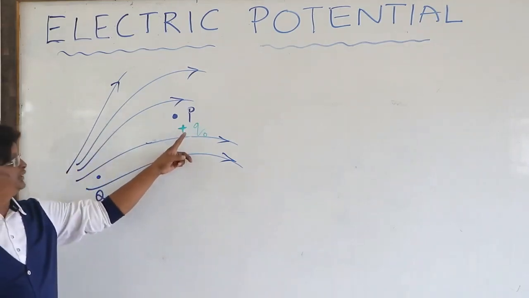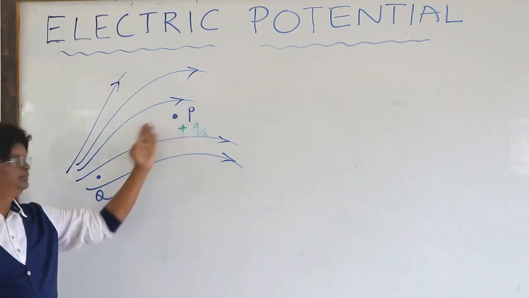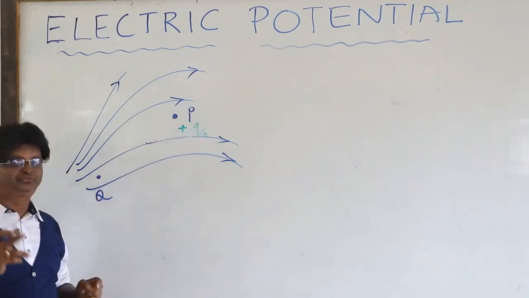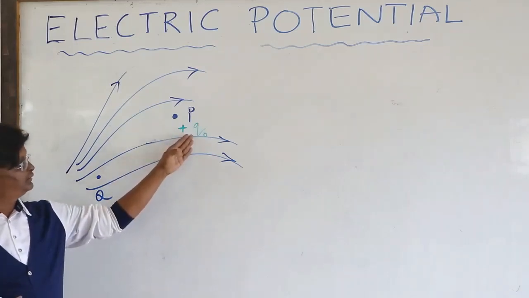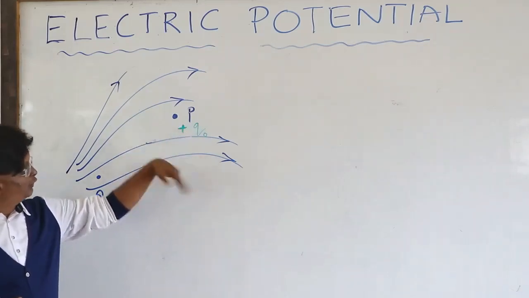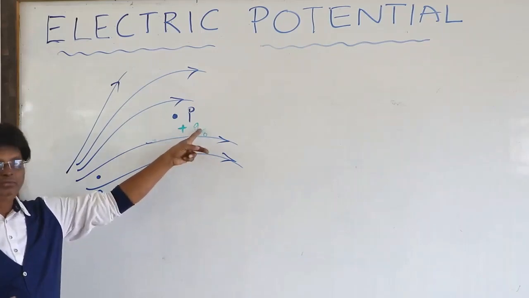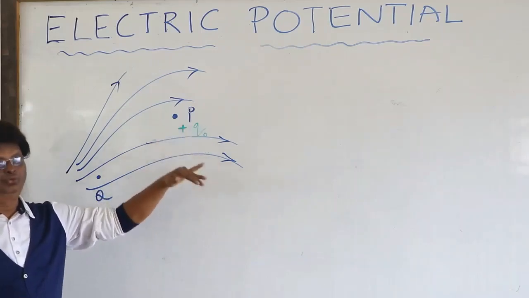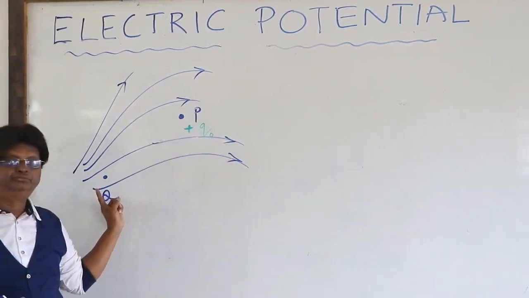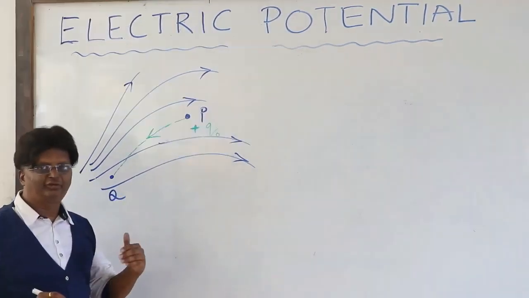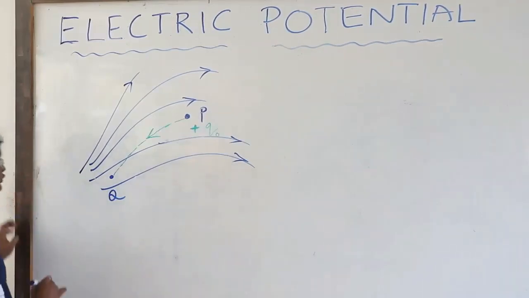Because when we displace this Q0 from P to Q against the force, we have to overcome the Coulombic force, so we have to do work to displace this charge from P to Q.